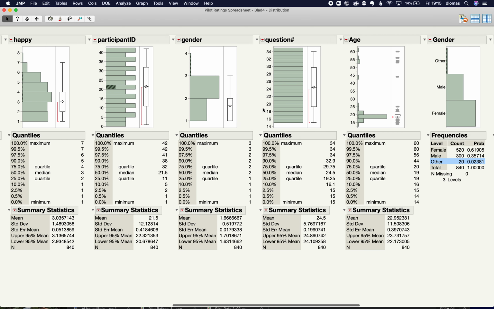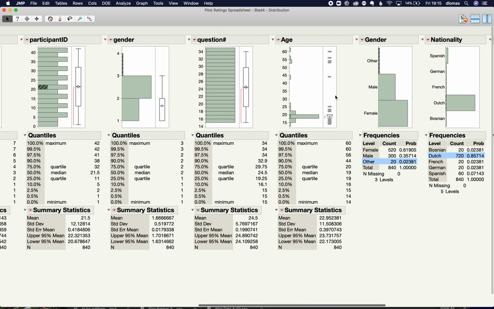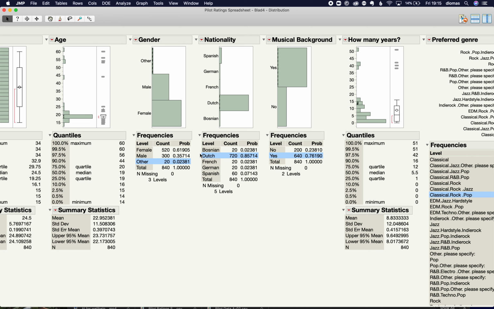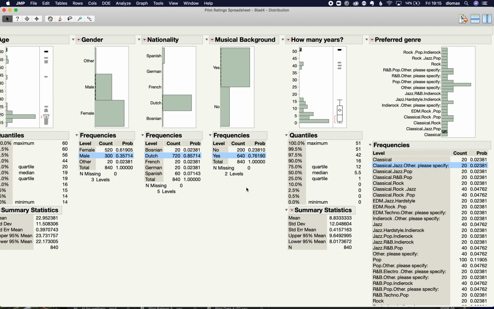Now, there's no process to this. You're just trying to see stuff that's weird and then see what's going on. So, okay, did you ask for age? Yes, so of course the oldest person is going to have the most musical experience. Age and how many years will interact with each other. Therefore, if you're using it in distribution, you should include both.